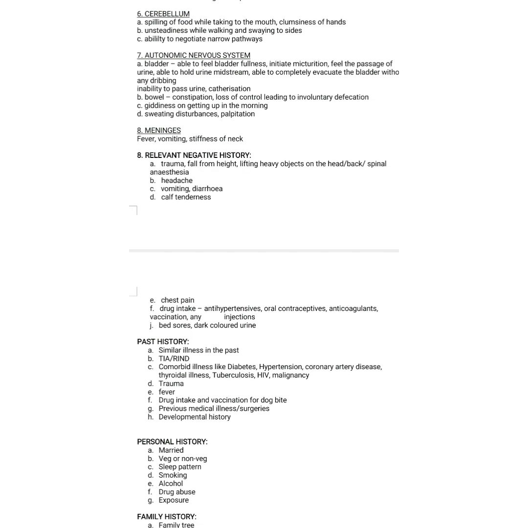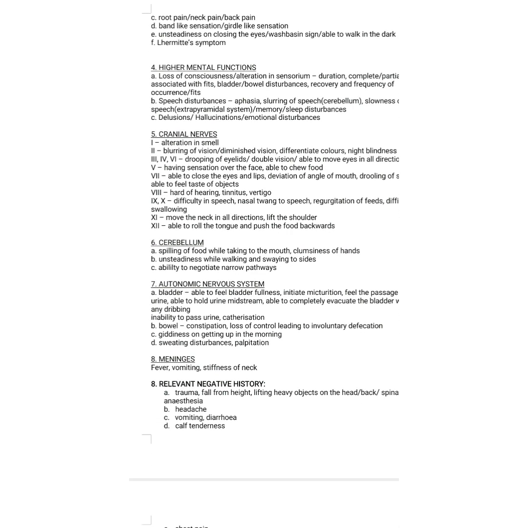So first, you need to say the patient details, then the chief complaints, then the history of presenting illness, then describe the weakness of the limbs, then rule out the associated signs like the spinomotor system, and then go with the sensory system, and then you have to go with the cranial nerves history, right? No, you have to go with the higher mental functions, and then cranial nerves history, then cerebellum, autonomic nervous system and meninges, and rule out the relevant negative history.